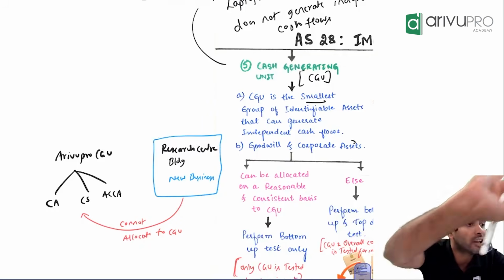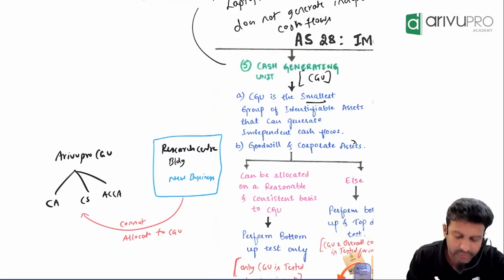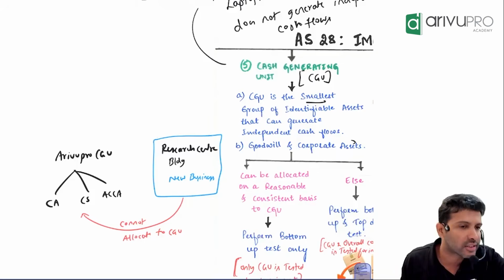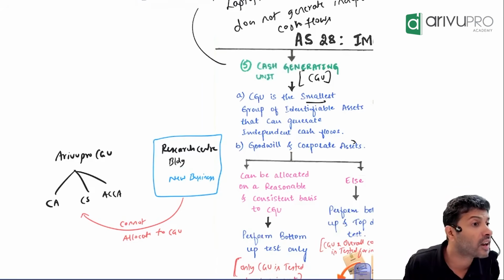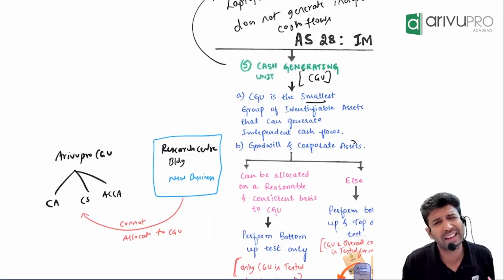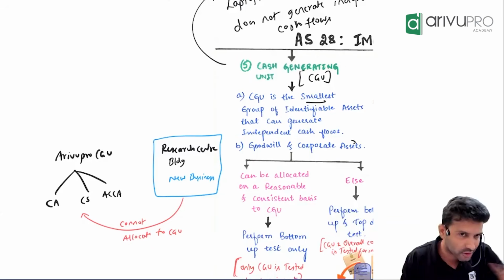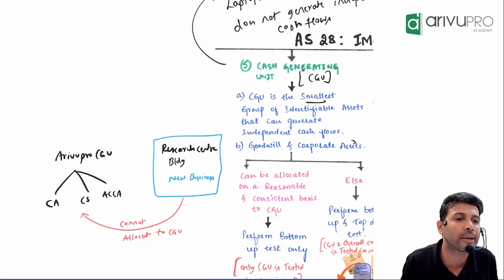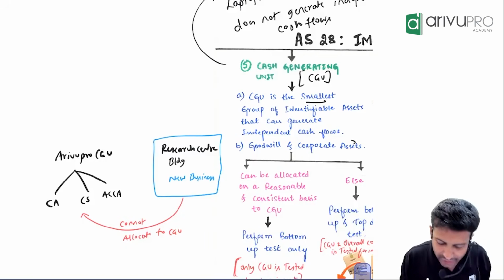Now people, I have a building. ArivuPro, let's say, owns a building. In that building, we are running a research center, meaning we are thinking what new business to start. Right now we are in coaching. Now we are thinking, can we diversify and get into something else, not CA, not CS, not ACCA. Just an example. Don't spread rumors. We are thinking about what, sir?